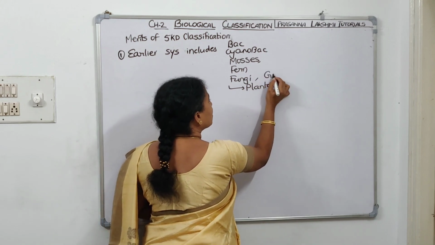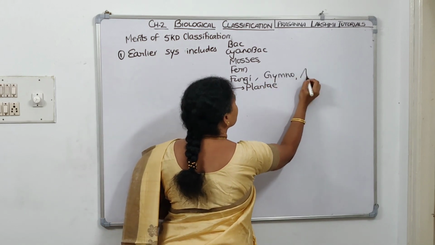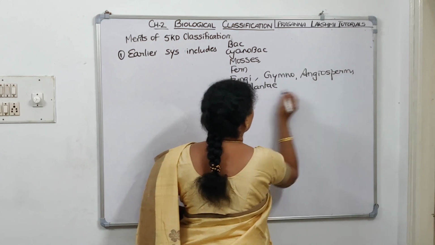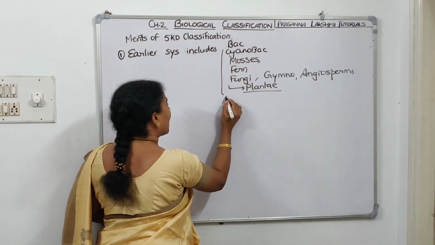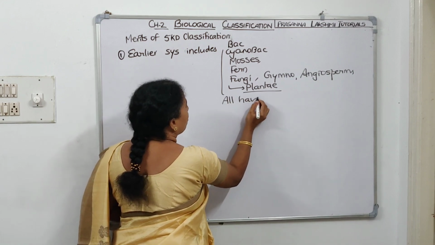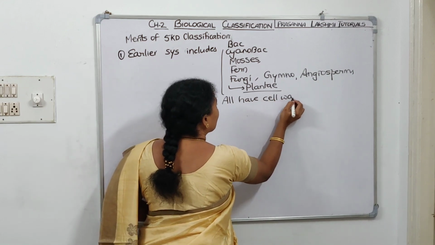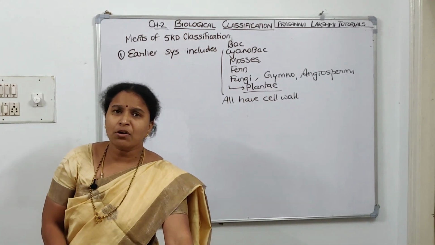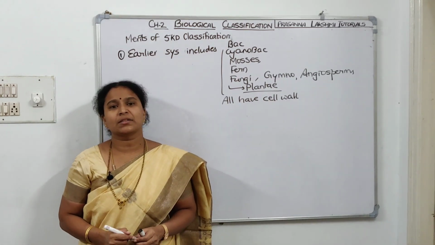With the fungi, it included gymnosperms and angiosperms also under Plantae, because all of them have a cell wall. So they kept them under the plant kingdom. But the cell wall composition is made up of different materials, right?